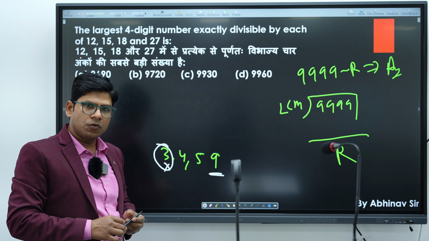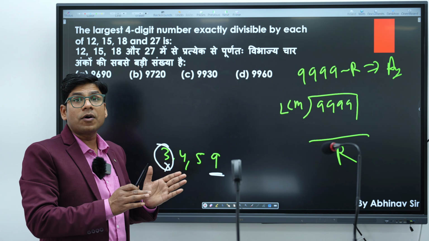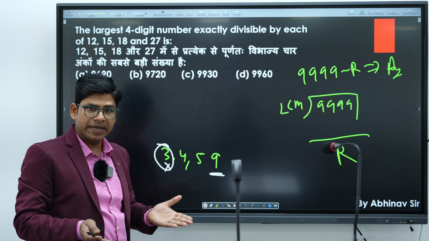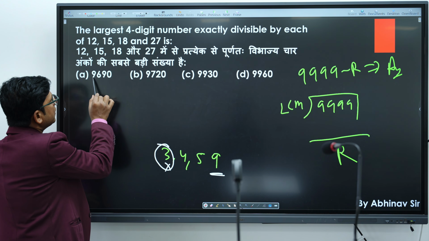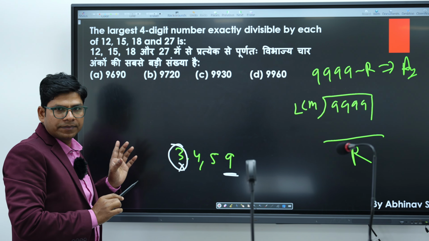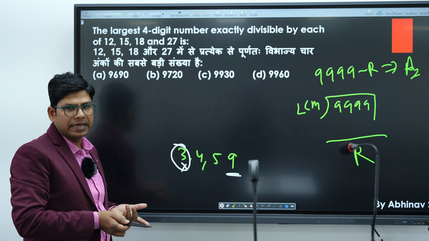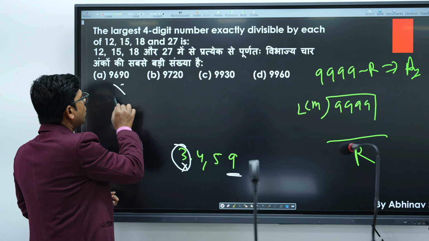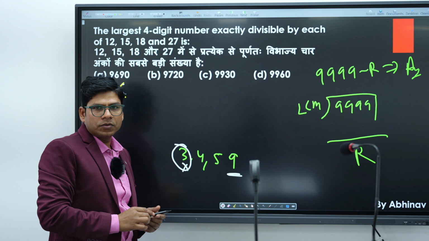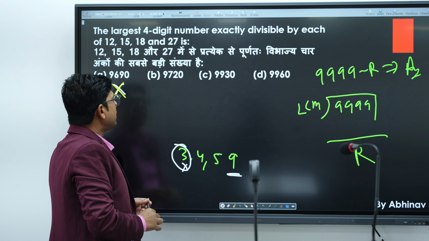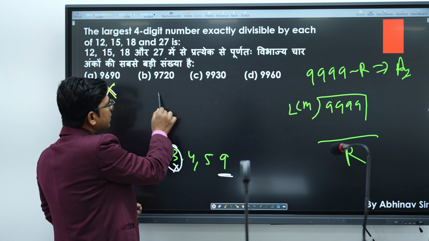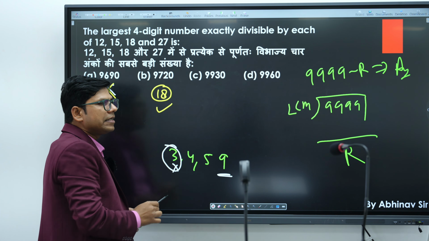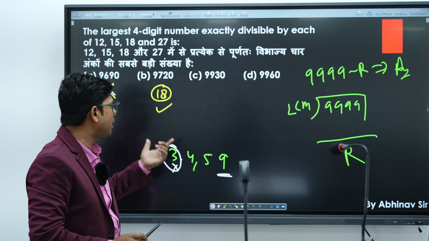Now what is the divisibility rule of 9? If the sum of the digits of a number is exactly divisible by 9, then the number itself is divisible by 9. If you see, the sum of digits 9 plus 9 plus 6 is 24. 24 is not exactly divisible by 9, so this cannot be our answer. Now if you look at the second option, 9720, the sum of the digits of this number is 18. 18 is exactly divisible by 9, so this can be our answer.